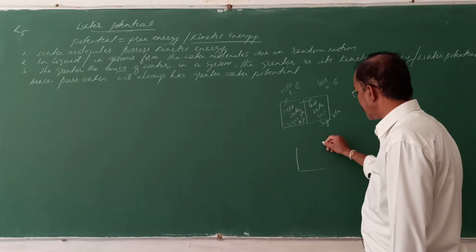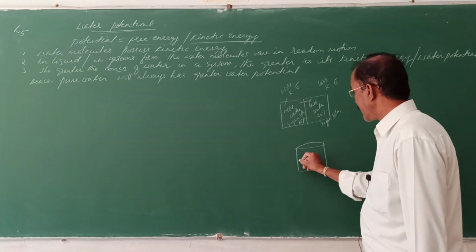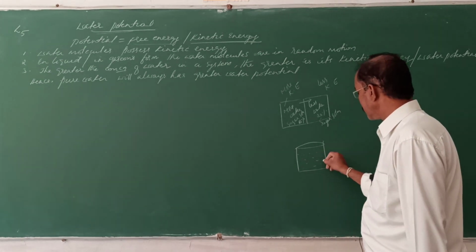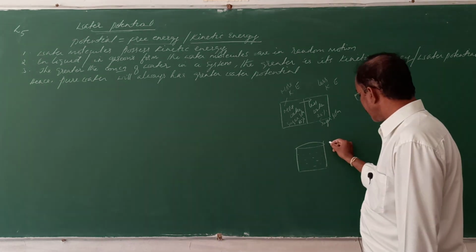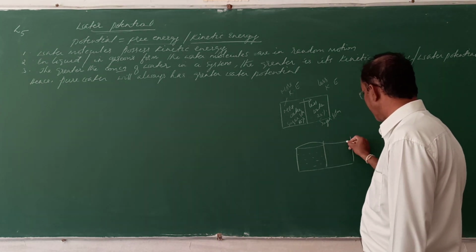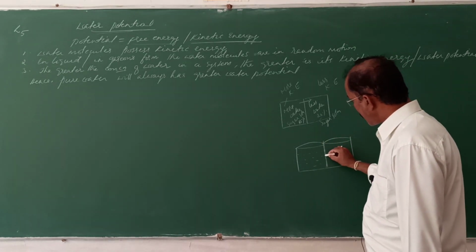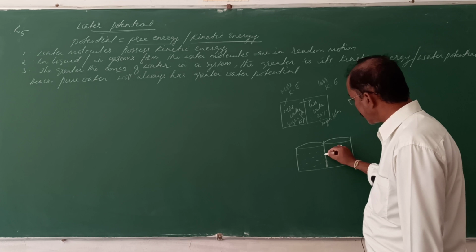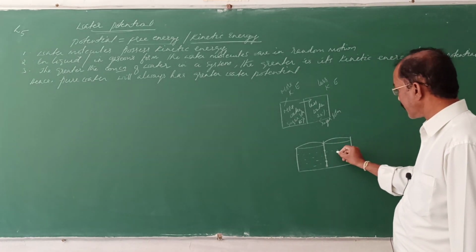See, I took the beaker, here I have taken the water, and if I take another one, that is another system or beaker, and these two are connected with a membrane, here in between there is a membrane.